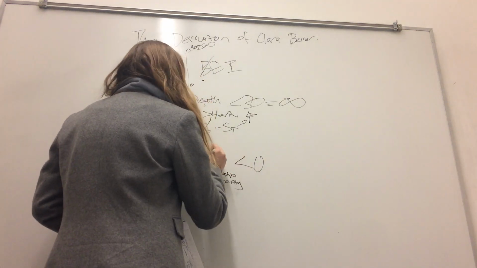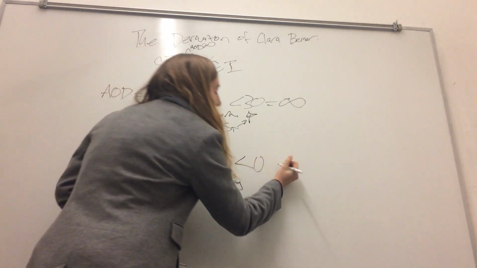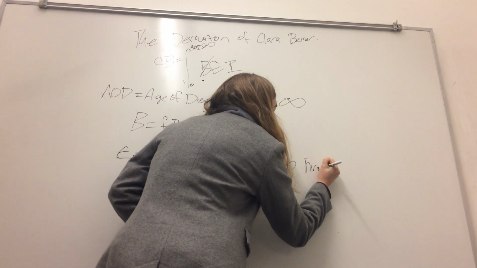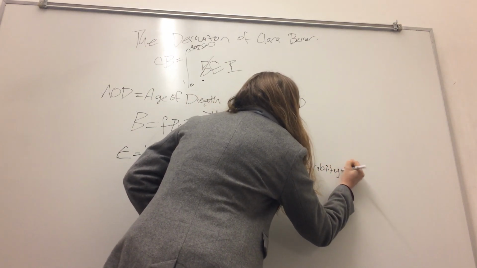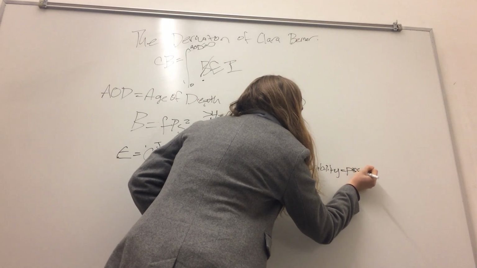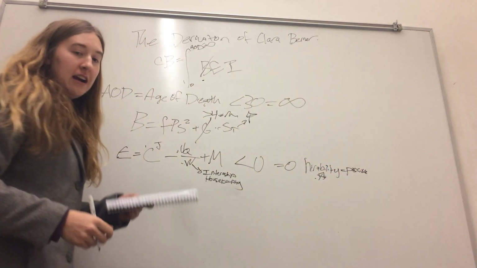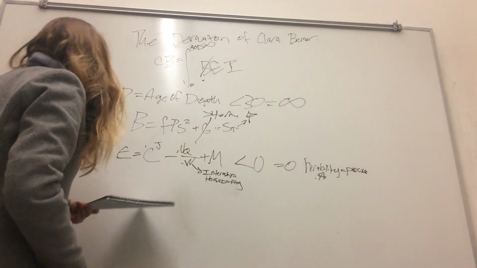Now, if we add an M for masters, this number could, if I'm lucky, be equal to 0, at which case hireability equals possible. And that's what we're aiming for right there. Hireability equals possible. Not sure if it's going to work, but, you know, there's a small chance.